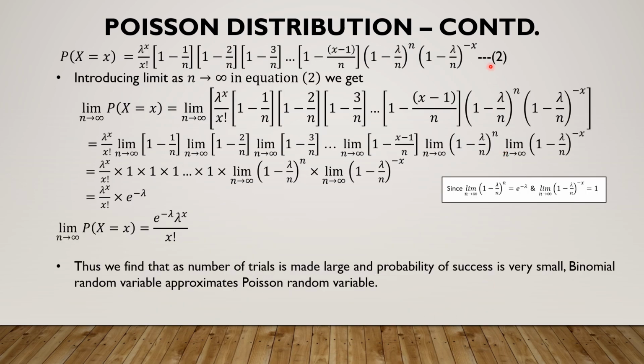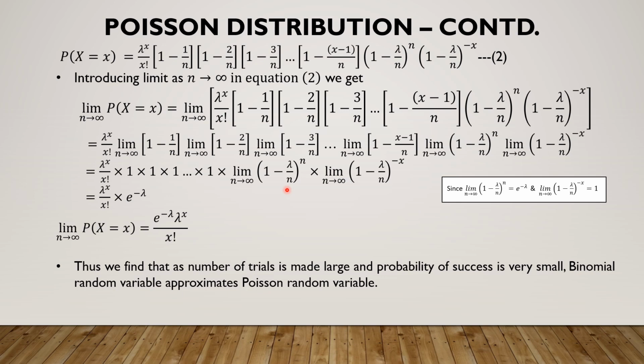Let us call this statement equation number 2 and introduce the limit on either side of equation 2. Here lambda power x divided by x factorial is taken outside because it is independent of n. And then we apply the limit on each of the terms in the product, that is on 1 minus 1 by n, 1 minus 2 by n, 1 minus 3 by n, and so on up to the last term. Now here 1 by infinity is 0, 1 minus 0 is 1. That's how you get this 1. 2 divided by infinity is 0, 1 minus 0 is 1 to get this. 3 by infinity is 0, 1 minus 0 is 1, and that's how you get this. If you keep continuing until the last term here, x minus 1 divided by infinity is 0, 1 minus 0 is 1. And then we have these two terms.